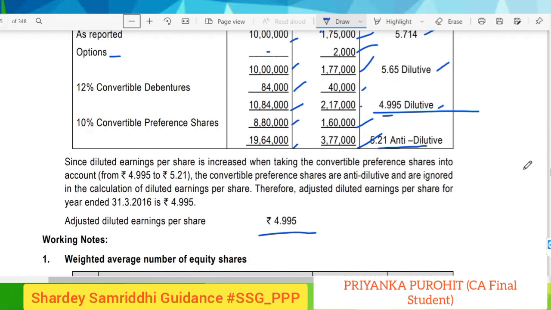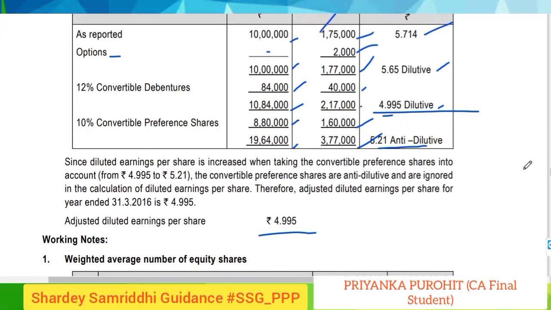So by this we have completed an important question, and a difficult question for many students, solving this Accounting Standard 20. I hope you have enjoyed this lecture. I will share another screen of the solution also.